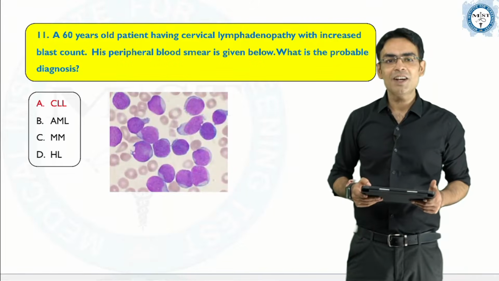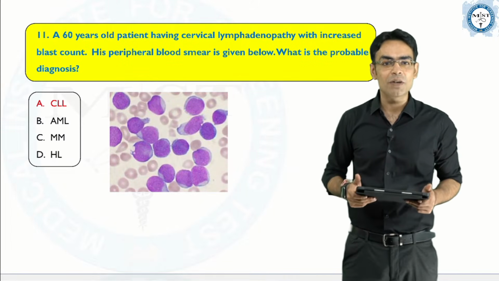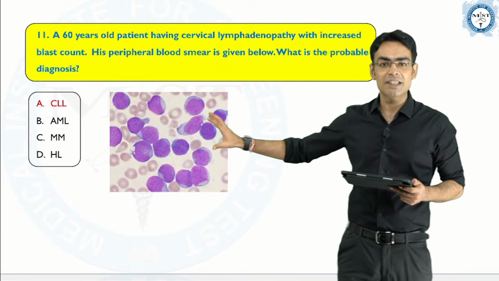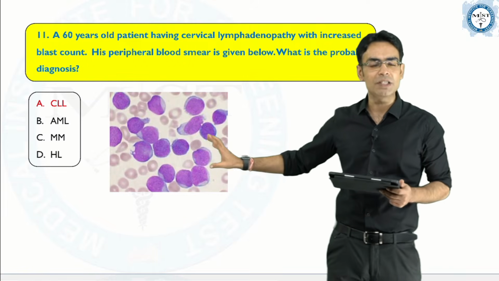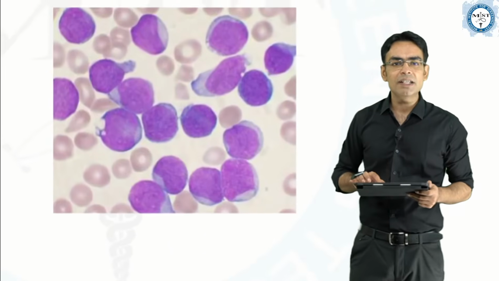A 60-year-old patient having cervical lymphadenopathy with increased blast count. His peripheral blood smear is given below. These are the cells which you are finding. What is the probable diagnosis for this patient? Now, as soon as you see these cells, you understand one thing, that they are big cells, okay? Compare the cells with the RBCs.